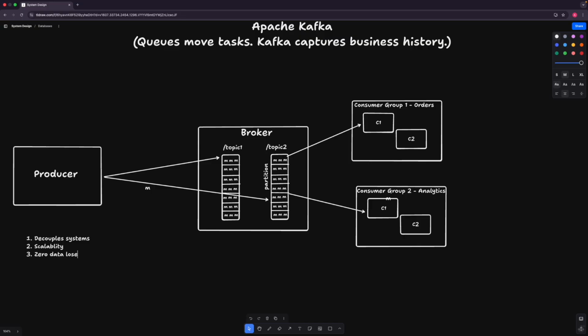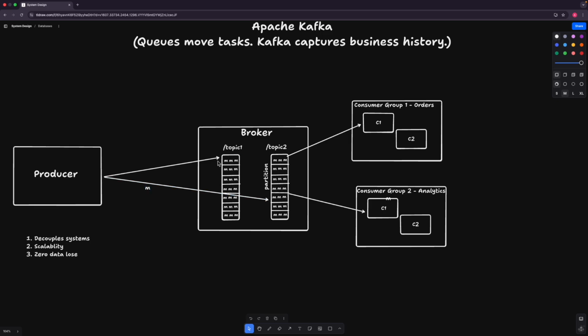That is because, first of all, data is stored on the disk. And the second most important reason is that we have a broker cluster. Right now I have just shown you one broker, but in production systems or major enterprise applications, we have multiple brokers in the cluster. When we have multiple brokers, the topics get replicated there.